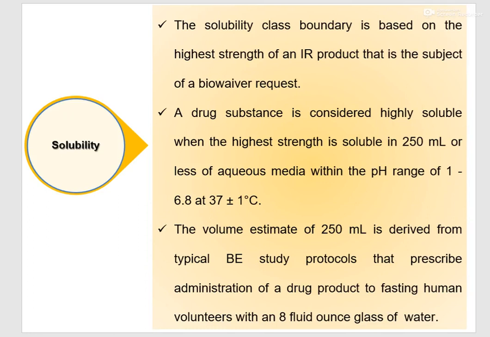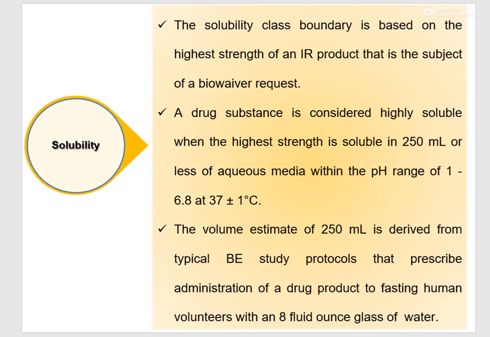The volume estimate of 250 ml is derived from typical bioequivalence study protocols that prescribe administration of the drug product to a fasting human volunteer with an 8 fluid ounce glass of water.